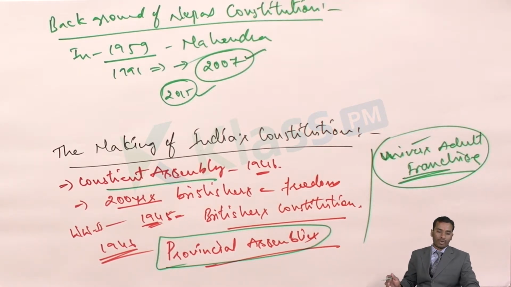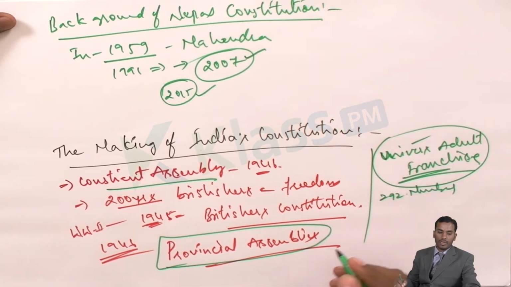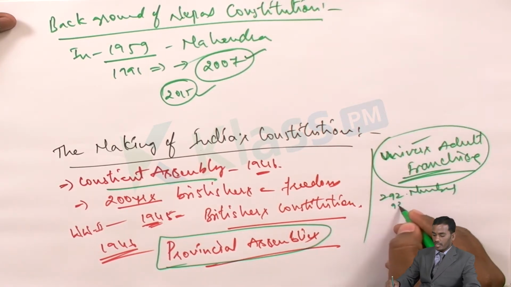And even the Cabinet Mission, which was appointed in the year 1946, allotted seats to the provincial assemblies, and even to each of the princely states. At that time period, near about 292 members were elected from British India, whereas from the princely states there were 93 members.